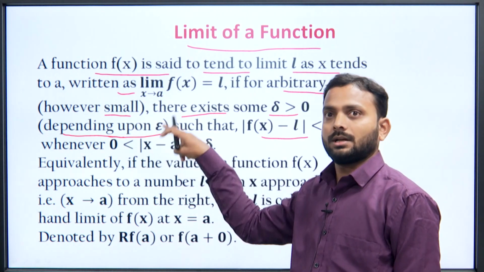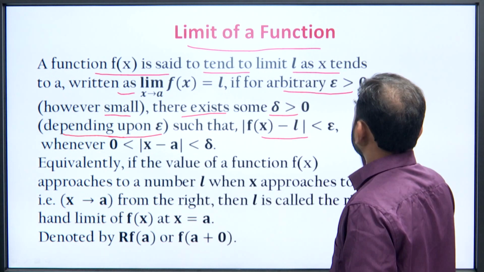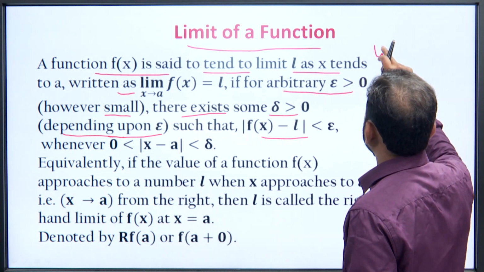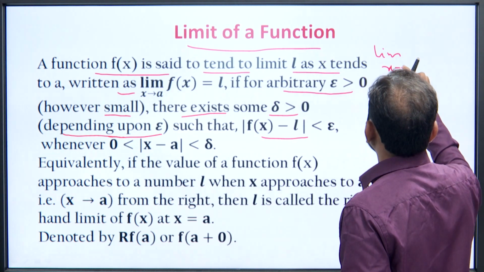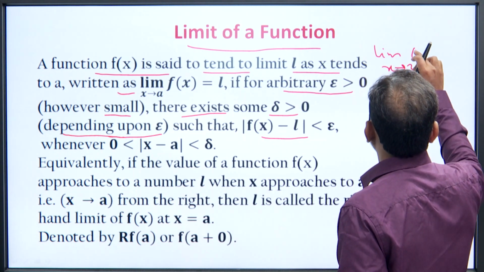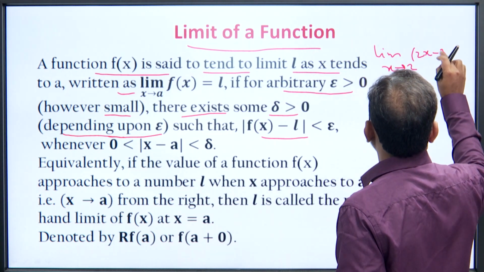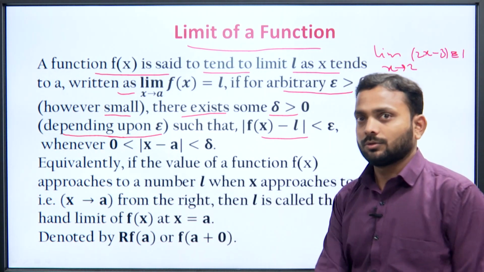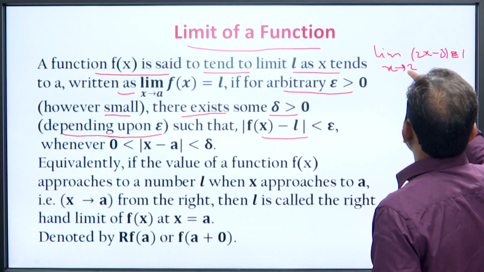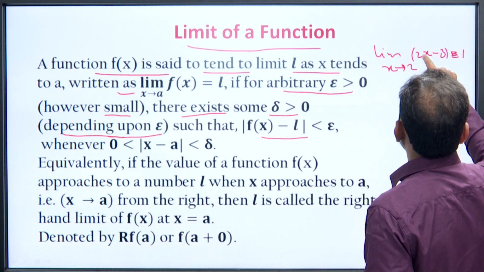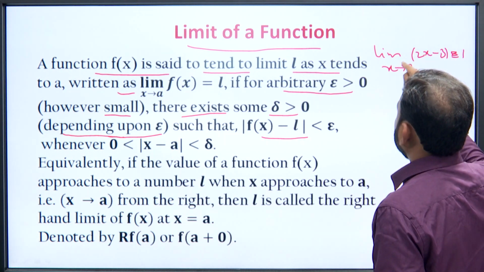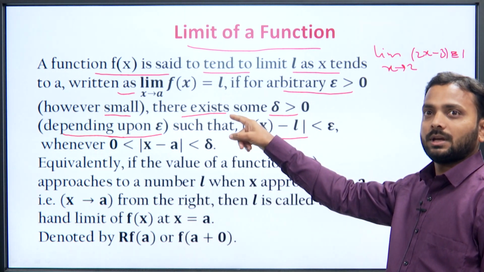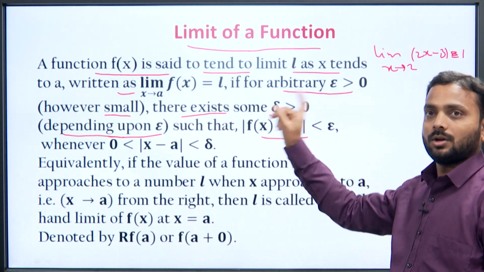Now, let us understand this definition via an example. Consider the example, limit x tends to 2 of 2x minus 3 equal to 1. Clearly here, if we replace x by 2, then this becomes 4 minus 3, that is 1. Now, we check whether this limit exists or not via the delta epsilon definition.